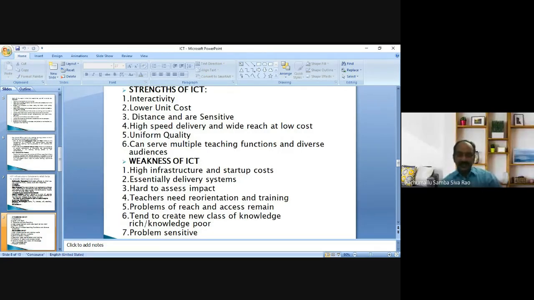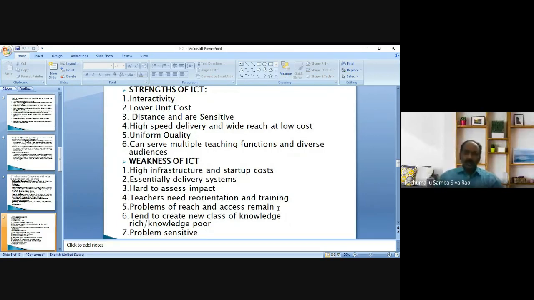Next, problems of reach and access remain. Earlier in strengths of ICT, we discussed that it can serve multiple teaching functions and diverse audiences, with high speed delivery, wide reach at low cost, and uniform quality. But here the weakness is that problems of reach and access remain.